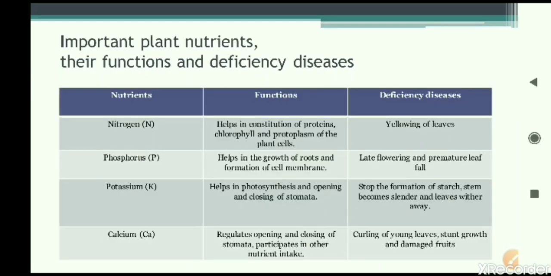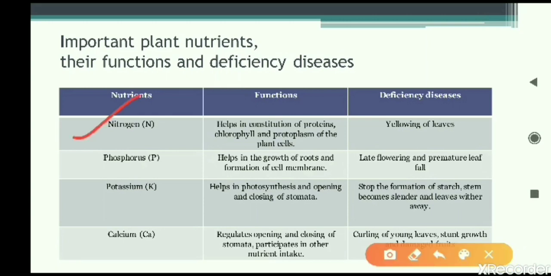Let us have a look at this table. These tables are given in the textbook and you have to learn these tables. All these are very important. The functions as well as the deficiency diseases, all you have to learn. Let us have a look at this table now. We will read the functions and the deficiency diseases related to the different minerals.